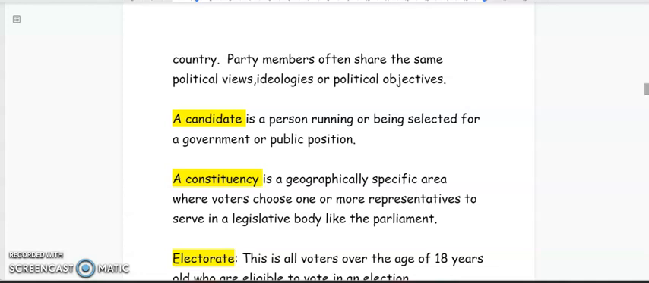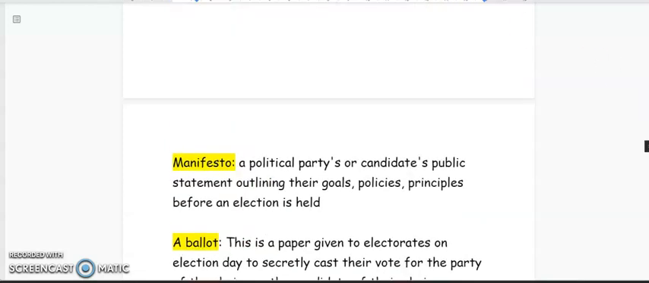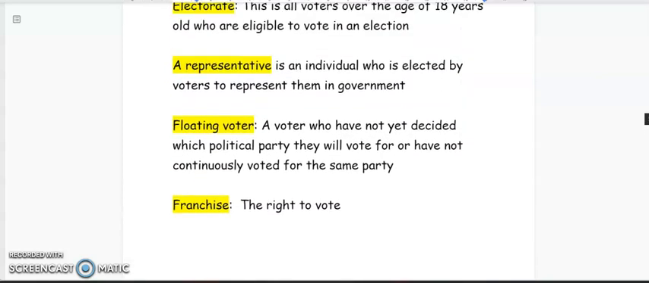Our next term, electorate. This is all voters over the age of 18 years old who are eligible to vote in an election. And our next term is representative. Who is a representative? Well, if you're thinking an individual who is elected by voters to represent them in government, you are definitely correct.